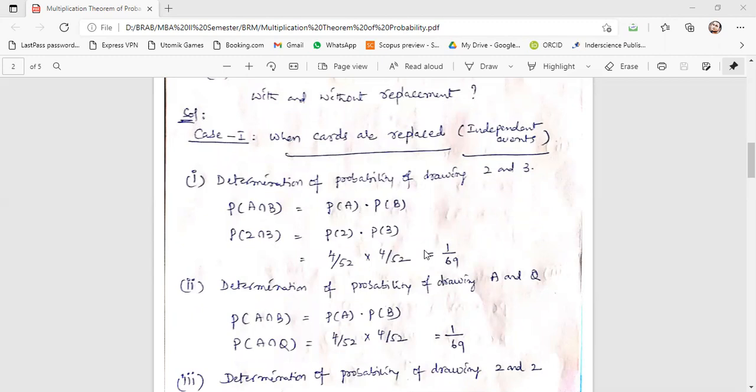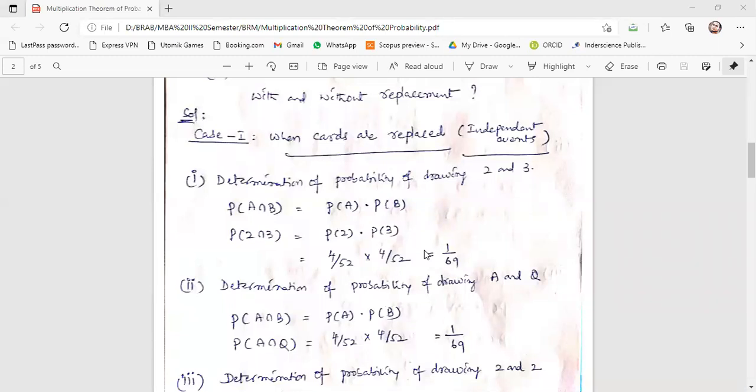Now, when independent events come into the picture, we have a formula: P of A intersection B is equal to P of A into P of B. The first one is the probability of drawing 2 and 3, which is probability of 2 into probability of 3.